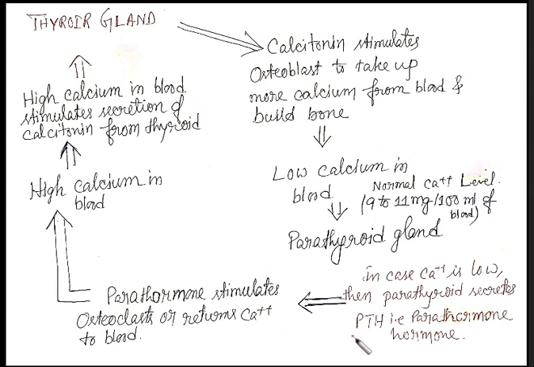So this is a flow chart. So what we can see here. First, the thyroid gland. We have already studied what hormone it releases. It releases calcitonin. What is its function? It stimulates the osteoblast cells. Okay, please correct me, I may have said osteoclast previously. It is osteoblast cell. Okay, so the osteoblast takes up more calcium from the blood.